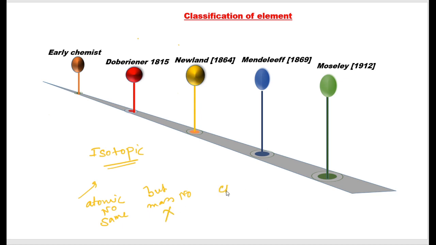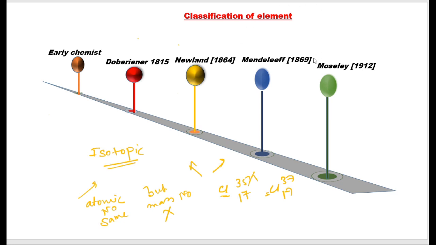Take an example of chlorine itself. It has chlorine 35 17 and chlorine 37 17. The same element showing isotopic character will be placed in different groups, which is also not possible.